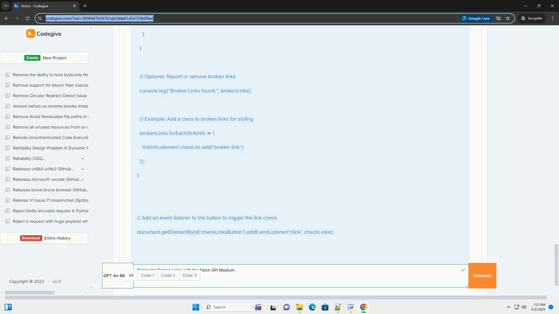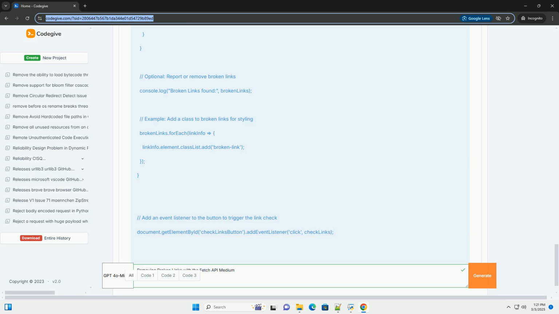2. document.querySelectorAll('a'). Selects all a, anchor, elements on the page and stores them in the links variable. You can adjust this selector to target other elements containing links, for example img[src]. 3. The for...of loop. Iterates through each link element.